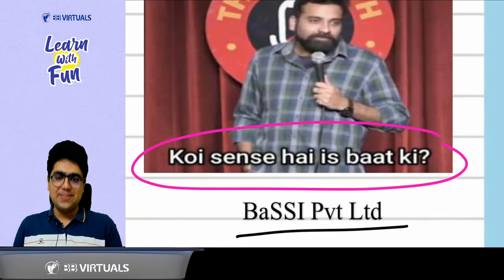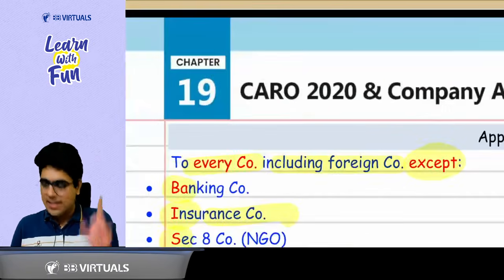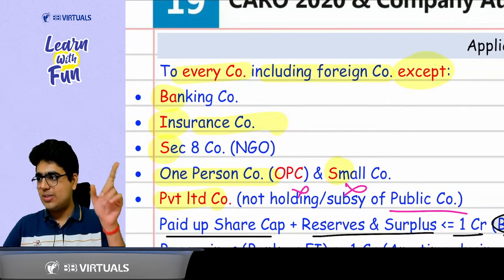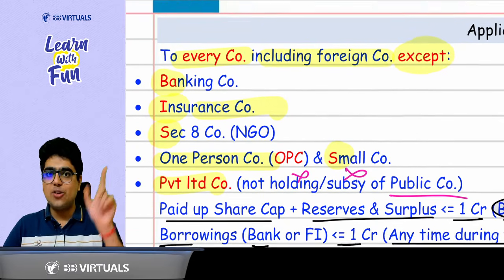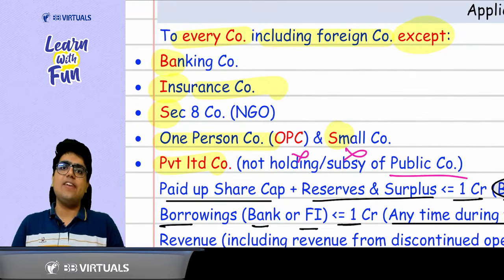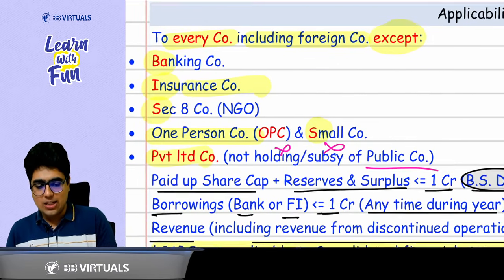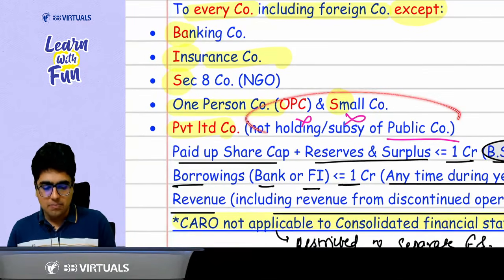Sir, Bassi Private Limited means it is not applicable to a banking company. It is not applicable to a small company. It is not applicable to a Section 8 company, not an insurance company, not a one-person company, and even not applicable to a private limited company that is neither the holding nor the subsidiary of a public company.